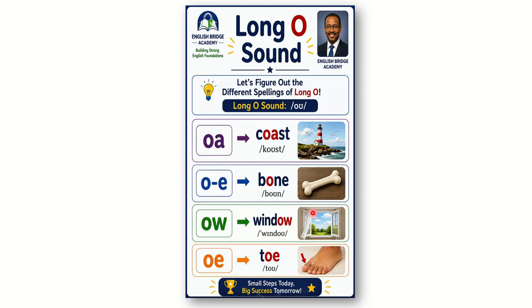As you can see on the screen here, the letters O and A say O. So the long O can be written as O and A, as in coast. The long O can be written as O plus consonant plus silent E, as in bone. The long O can be written as O W, as in window. And the long O can be written as O E, as in toe. Now let's read more words.